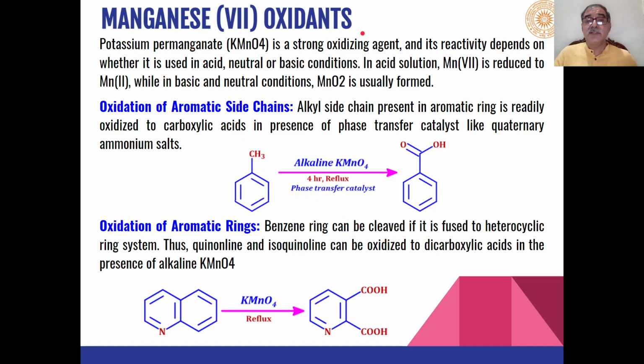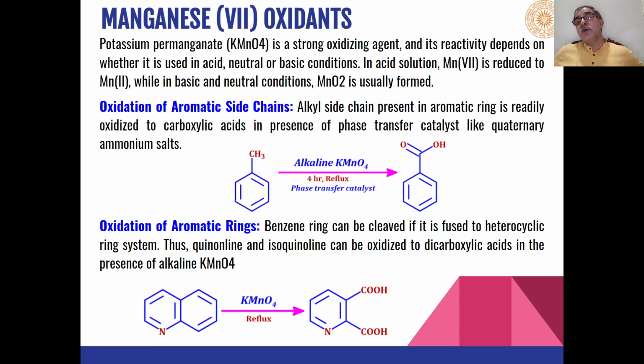Then manganese 7 oxidants, and the most common among the manganese 7 oxidants is potassium permanganate. This potassium permanganate is a very strong oxidizing agent, and its reactivity will depend upon whether we use this reagent under acidic conditions or neutral conditions or basic conditions.